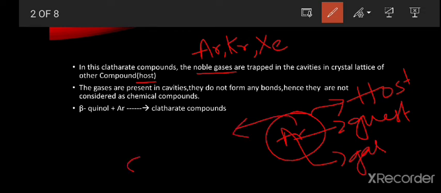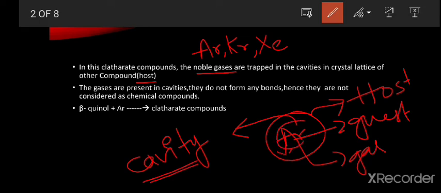The gases present in these cavities don't form any bond with the cavity. Why? Because these are not considered chemical compounds or true compounds.